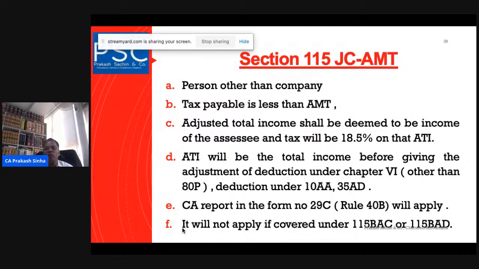A CA report in Form 29C will apply. It will not apply if covered under 115BAC or 115BAD. 115BAC is the special rate for individuals and HUF, and 115BAD is a different provision which talks about the cooperative society.